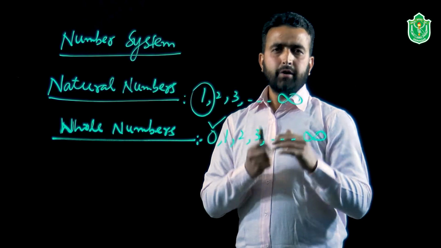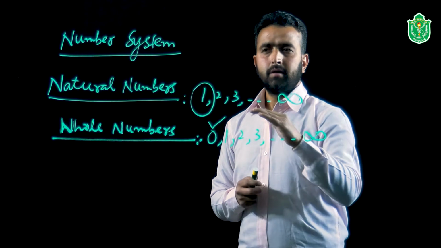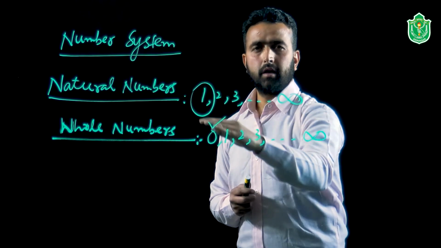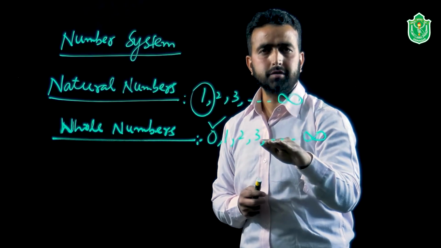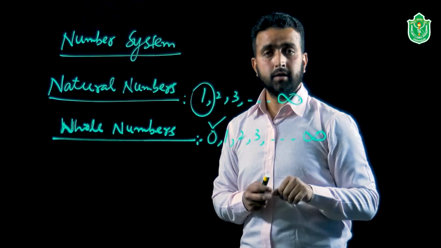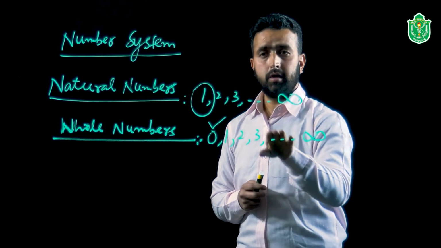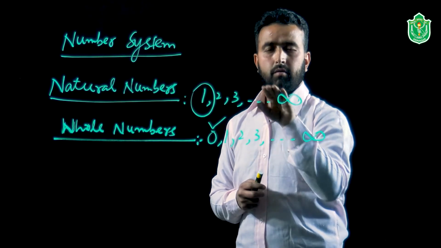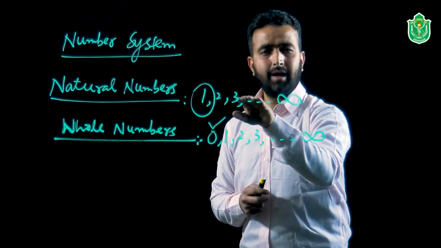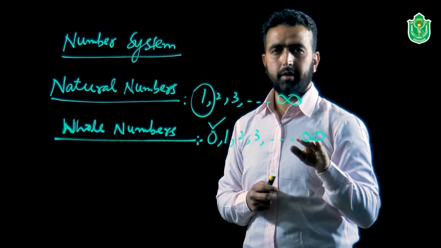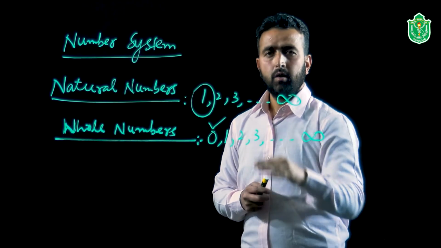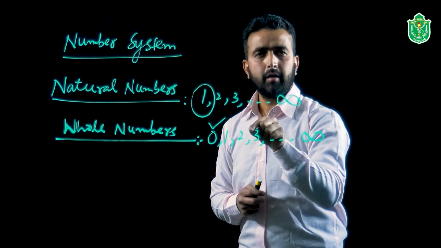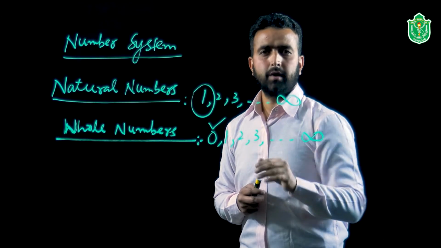Now, I would like to ask you a question: can we say all the natural numbers are whole numbers? To get the answer to this question, we must see every member of the natural numbers, be it 1, 2, 3 and so on. We have to check whether these numbers are present in whole numbers as well or not.